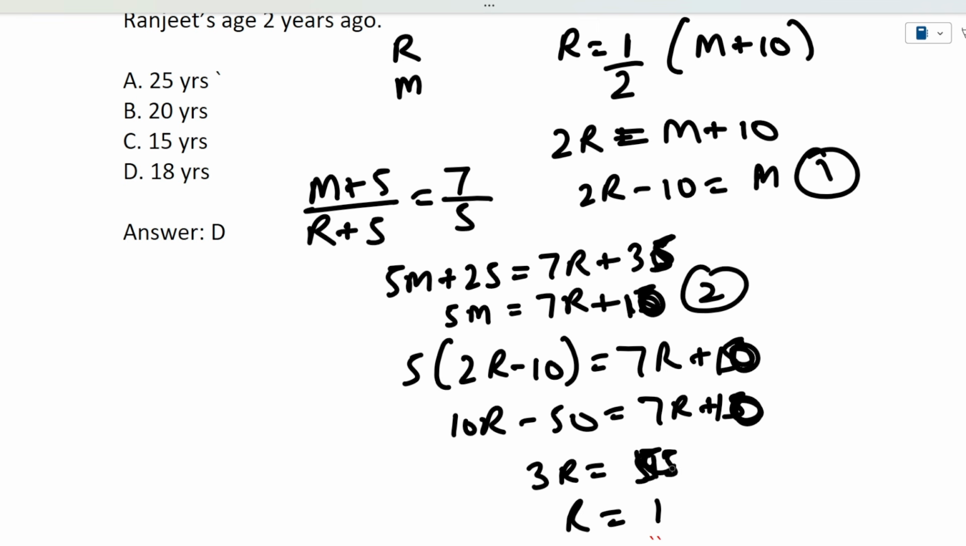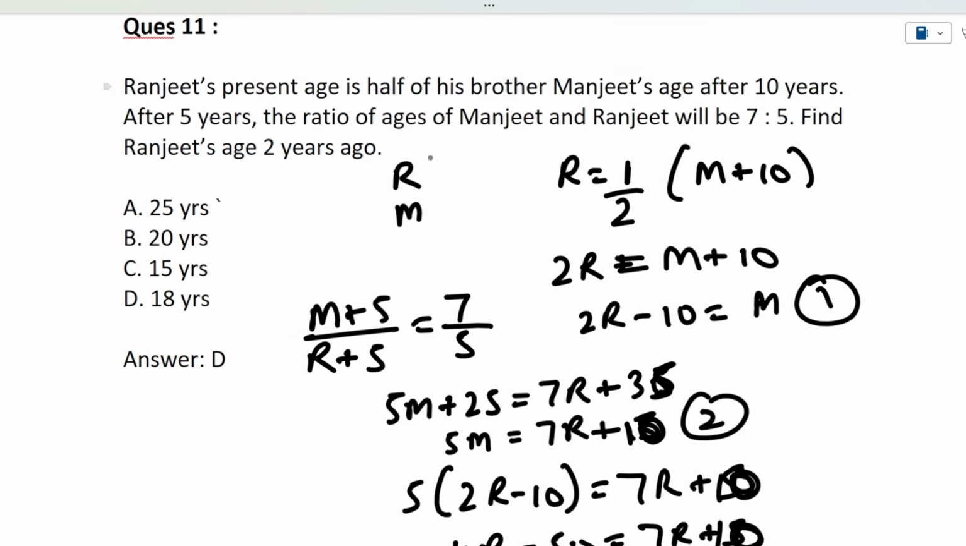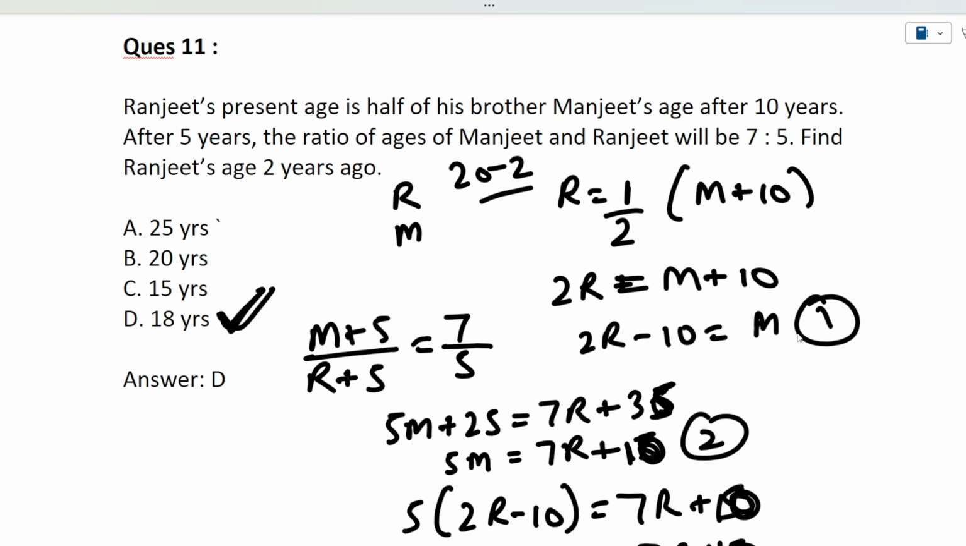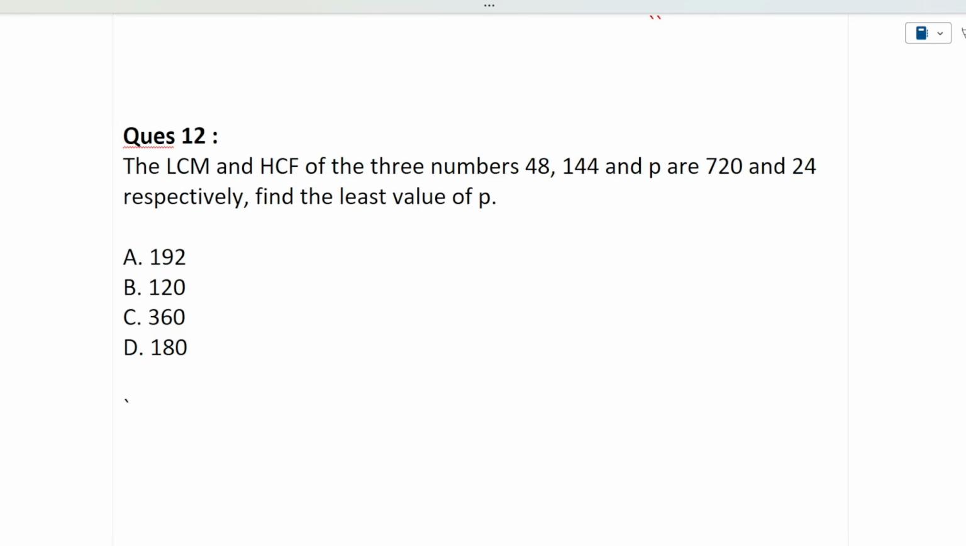Okay, so 3R is equivalent to 60. So R is equivalent to 20. So Ranjit's present age is 20. So what we need to find? Ranjit's age 2 years ago, that is 20 minus 2, 18. So the correct answer will be 18. I hope this particular question is also clear to you.